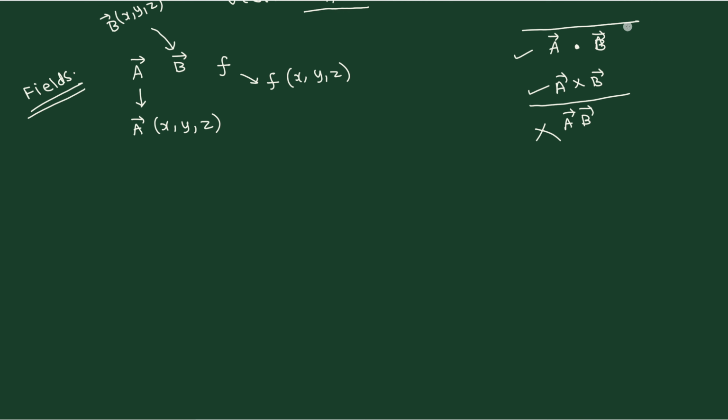Similarly, if you have a scalar like this, you can always multiply it by a vector A. So this is also possible, and there is no need for a dot and a cross here. Therefore, all of them have the same meaning for this. One more thing that is not possible is A divided by B. I'll write down A by B. You can't divide by a vector. You can of course divide by the magnitude of a vector, but automatically it becomes a scalar. So therefore this is also undefined.